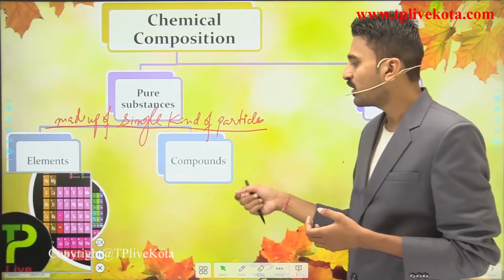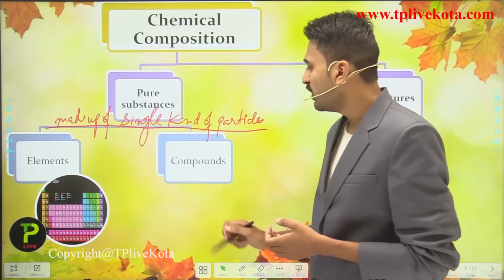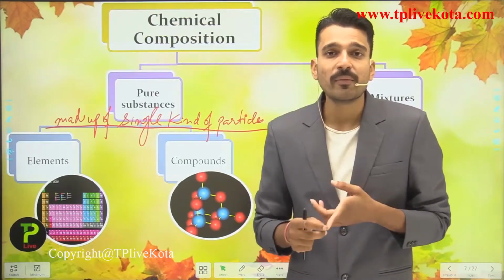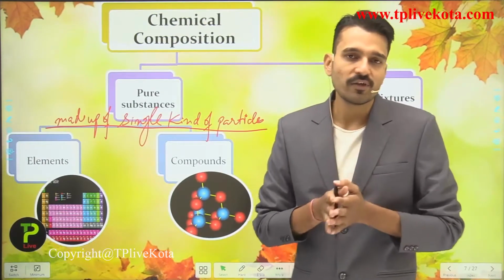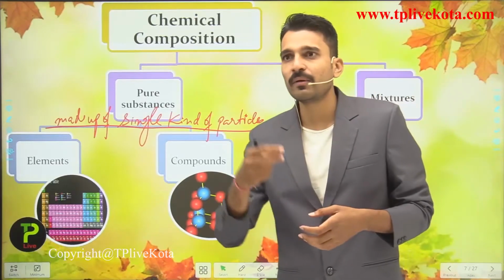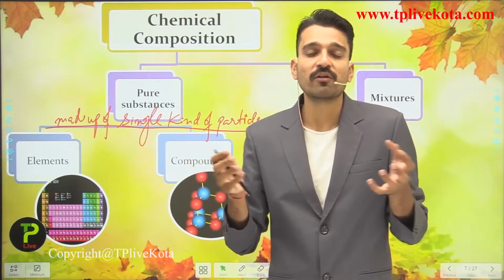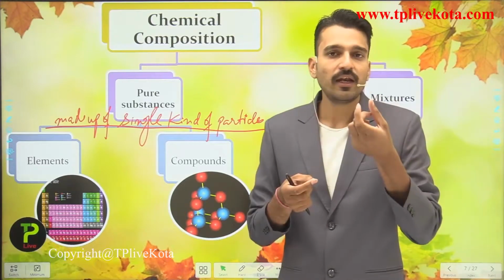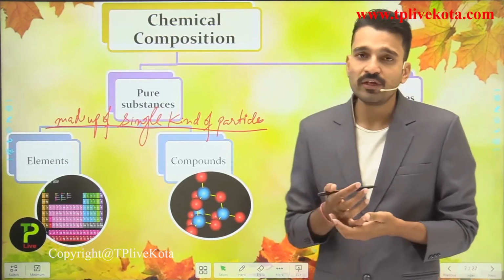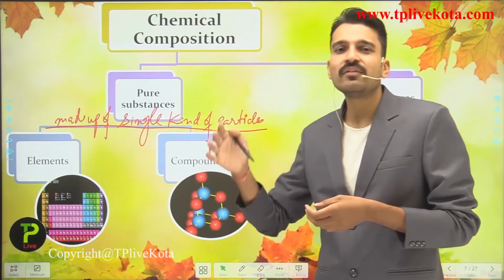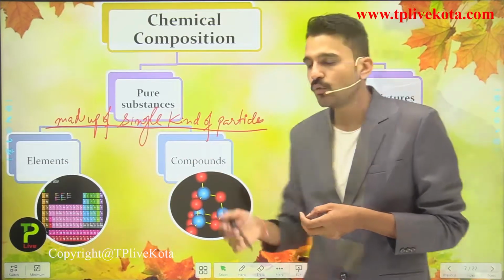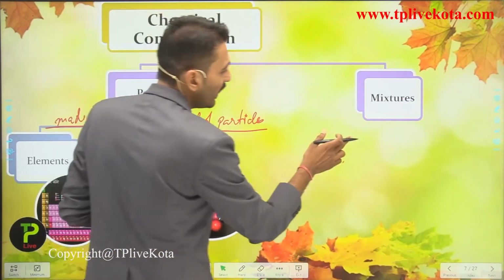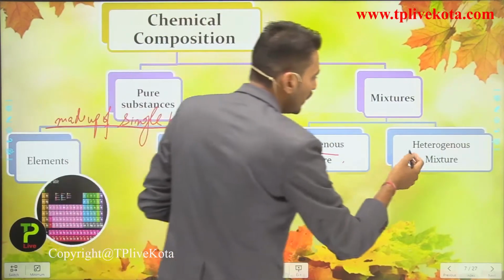Moving to the compounds. What are compounds? Compounds are those substances made up of elements, when elements combine in a fixed ratio by their masses, which constitutes the compound. For example, iron combines with oxygen and forms a particular compound having the ratio of iron to oxygen in a fixed number. So these compose compounds, and we are going to see elements and compounds in detail in chapter number 2. Before moving into elements, let us see mixtures. A mixture is also classified as a homogeneous mixture and a heterogeneous mixture.